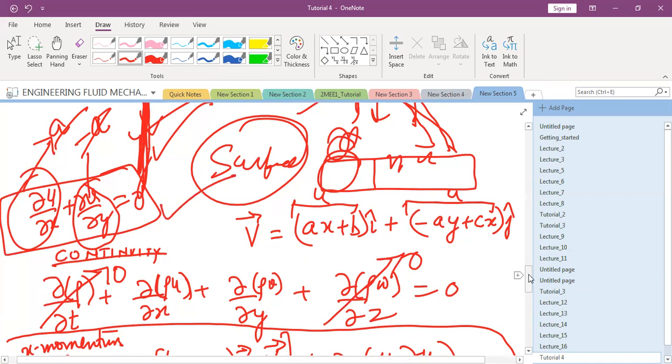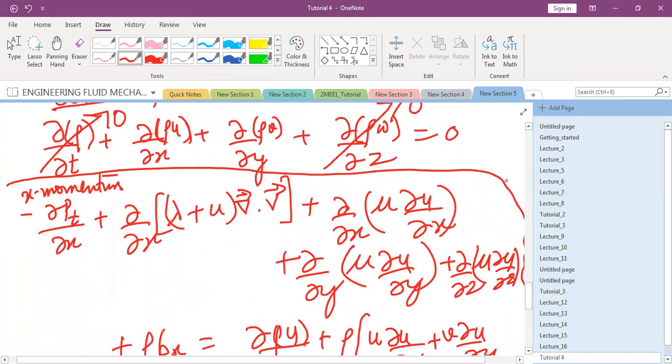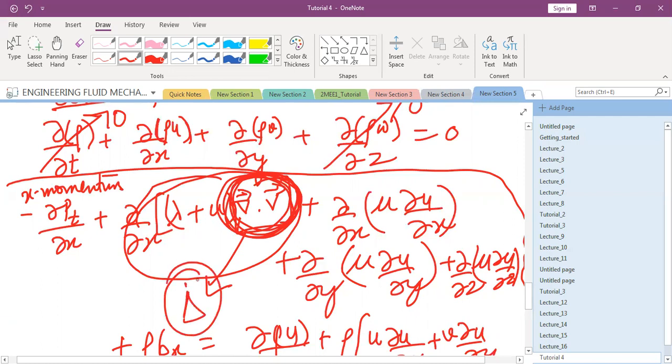Now we will come to the x and y momentum equations. Which term should be equal to 0 here? What about this term? What is this term? Divergence of the velocity field is what? Volumetric strain rate. Yes. So if it is incompressible, it means this term is 0.